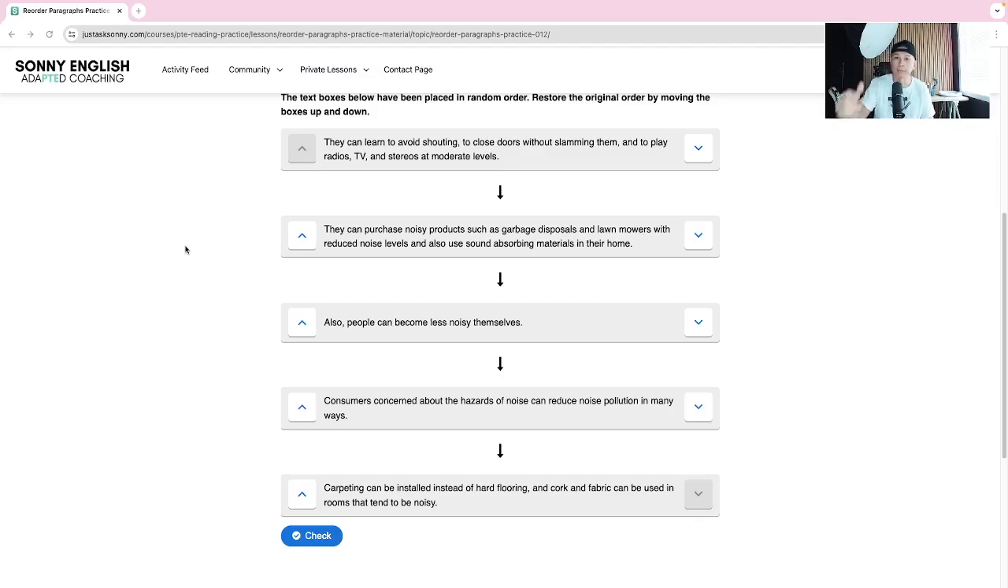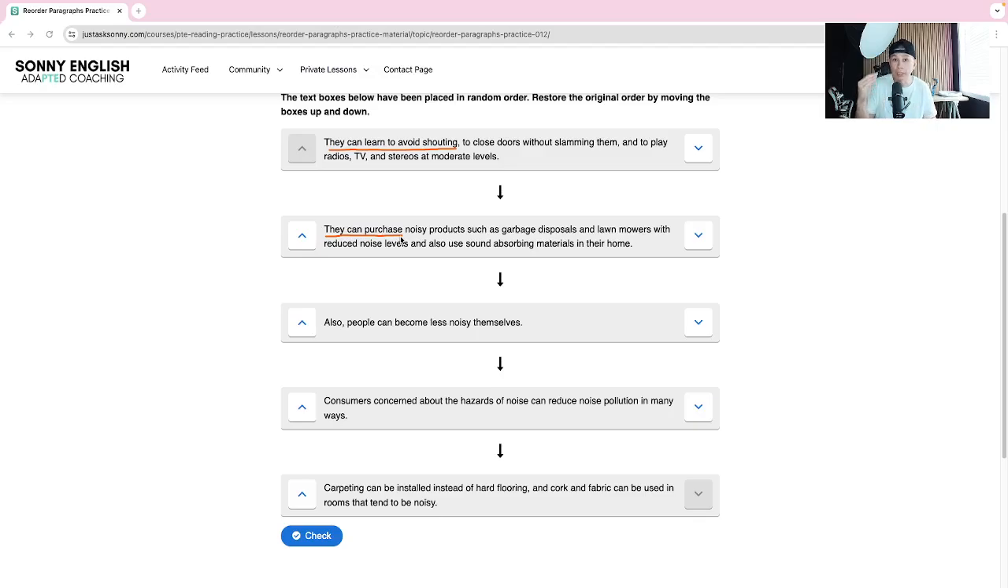to make pairs. So if you take a look here, it says "they can learn to avoid shouting," okay? So that's got to be people. It can't be a thing. They can learn to avoid shouting. That's talking about people. Let's take a look here. "They can purchase." So this is also talking about people, because oftentimes "they" can represent something, but this has got to be talking about people. And they can purchase and they can learn. I don't know if they're talking about the same people.